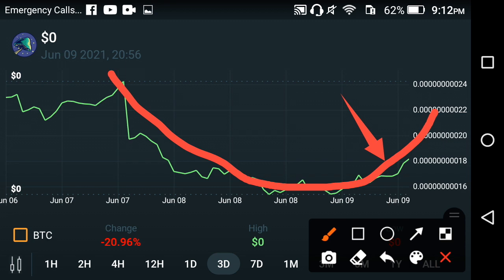My friends, on the other side, if we look at the price change in the last 3 days, it is negative 20.96%. In the previous time, the price of the Spore went down very badly and fast, but now at the end they have started pumping, and I hope that with the passage of time the price change will become positive, my friends, and they will give you a good amount of profit in the future.